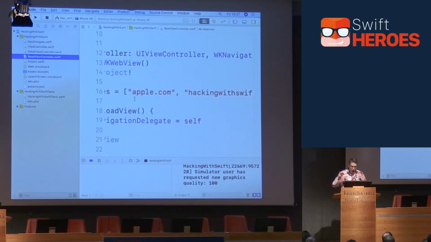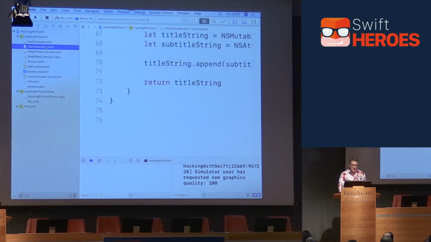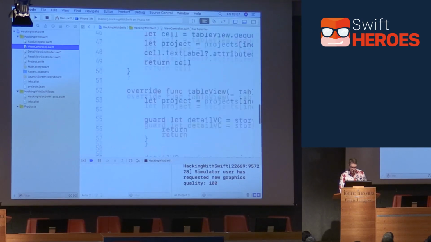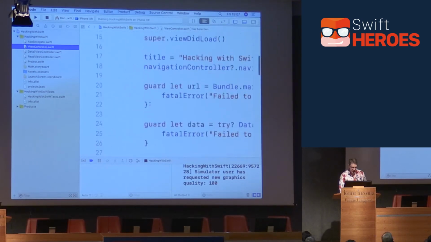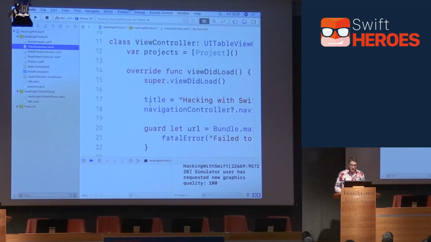So I want to refactor this code so it's much cleaner, much simpler, much more flexible for the future. And we're going to start off in ViewController.swift. That's where the actual app starts, so I want to start refactoring at that point as well. We're going to start off with a sort of easy method to begin with. You'll see up here is viewDidLoad, right? Which is, of course, cool. And the view's finished loading. What do you want to do?